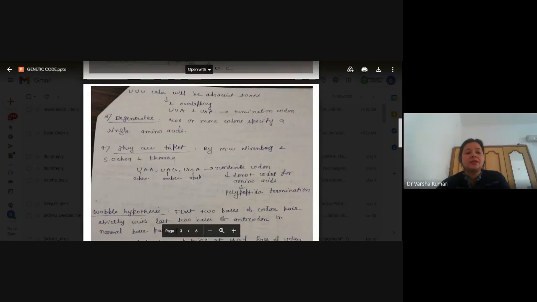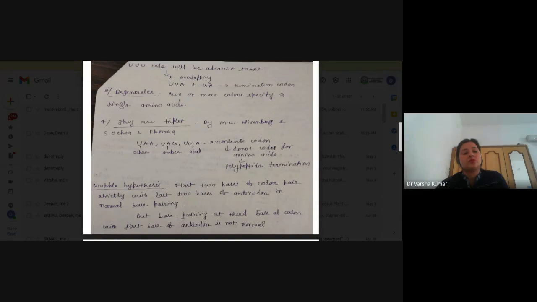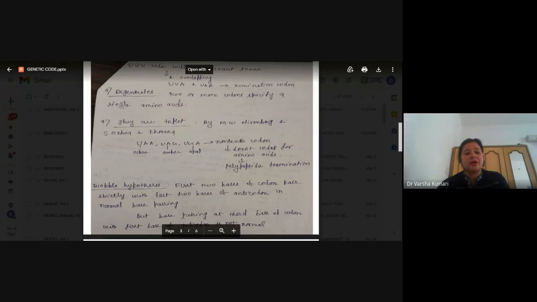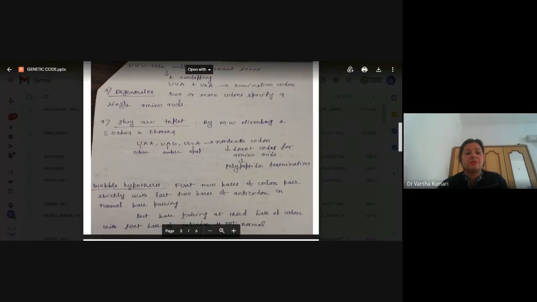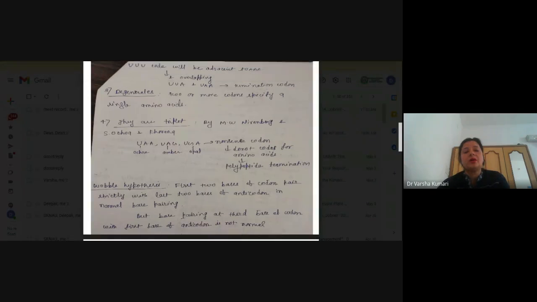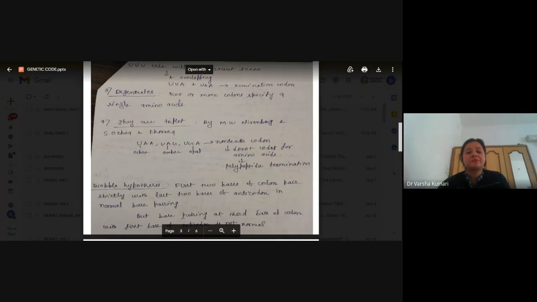The next property is that they are triplet. We have already discussed how they are triplet, and it was given by Nirenberg and Ochoa. First Crick gave the evidence of triplet, but later Nirenberg, Ochoa and Khorana also showed that they are triplet. These three termination codons you already know.